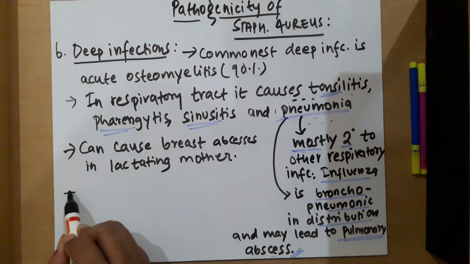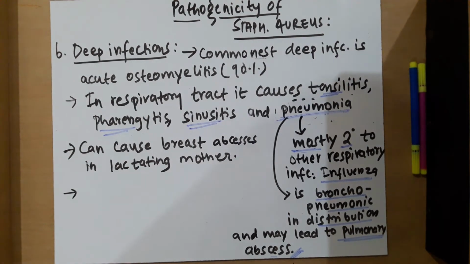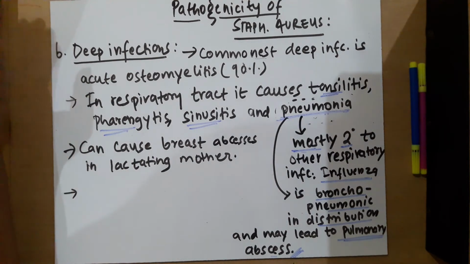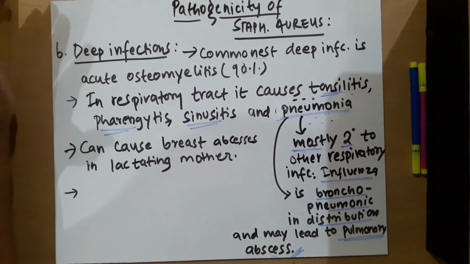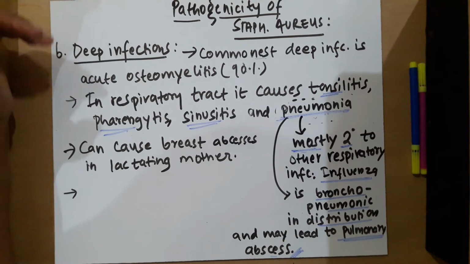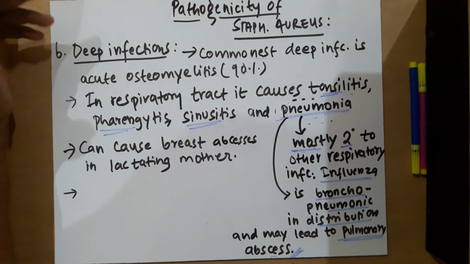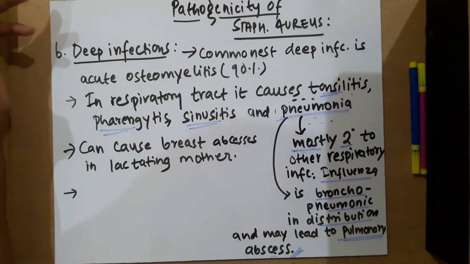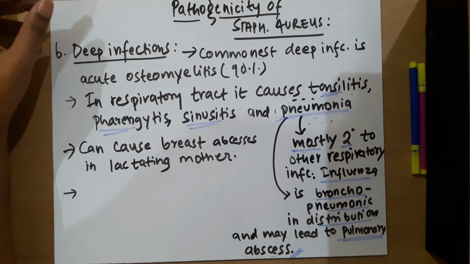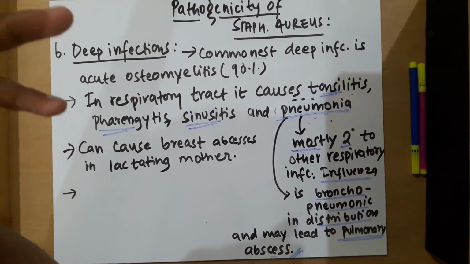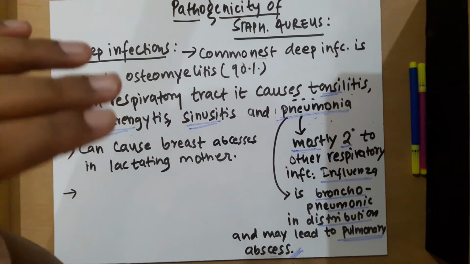Then if there is hematogenous spread, so hematogenous spread means spread through blood. One thing I would like to mention here: you may be wondering how the staphylococci reach the bones so that they cause osteomyelitis, that is bone and marrow inflammation. The method of transport is hematogenous, same over there.